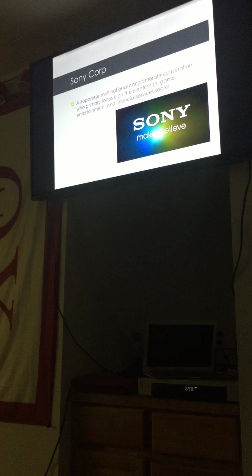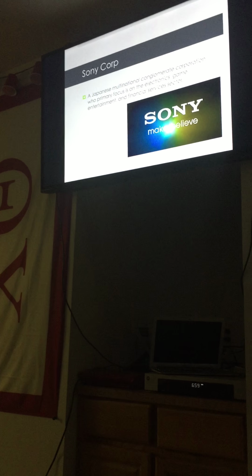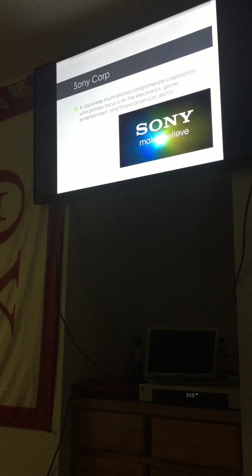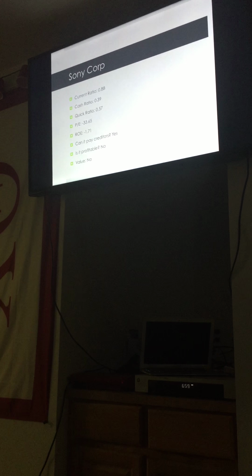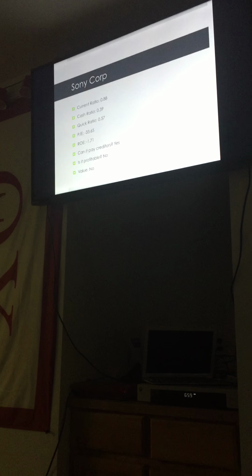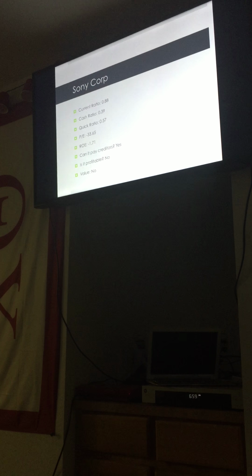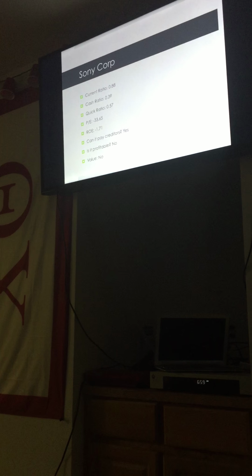Next we have Sony Corporation. It's a Japanese multinational conglomerate corporation who primarily focuses on the electronics, gaming, entertainment, and financial industry. Their current ratio, cash ratio, and quick ratio were relatively low compared to the industry average. Their current ratio was 0.88, their cash ratio was 0.39, and their quick ratio was 0.57.